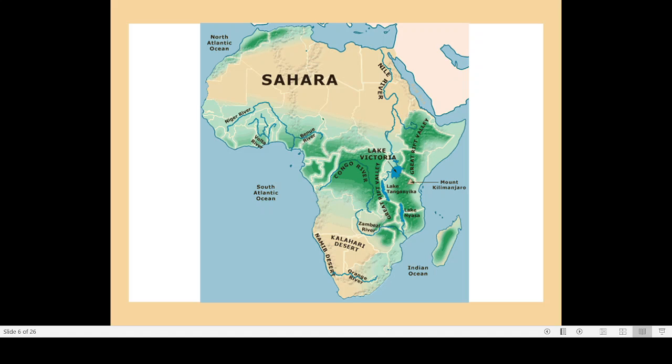So the eastern portion of Africa has a mountain chain just like our Western Ghats. Then there is another peculiarity. There is the Great Rift Valley, just like you have the Western Ghats.